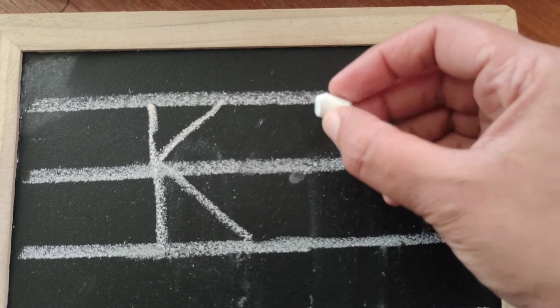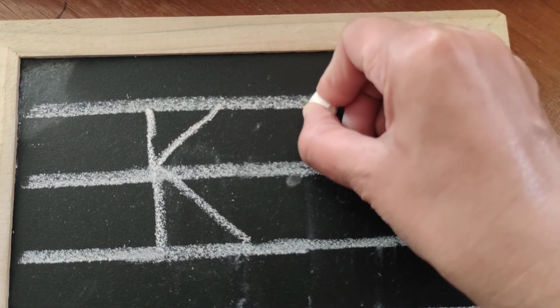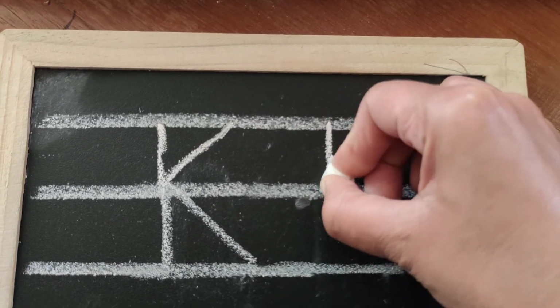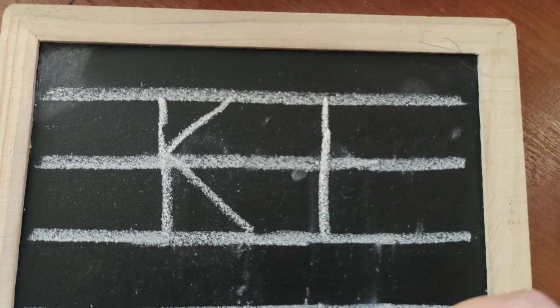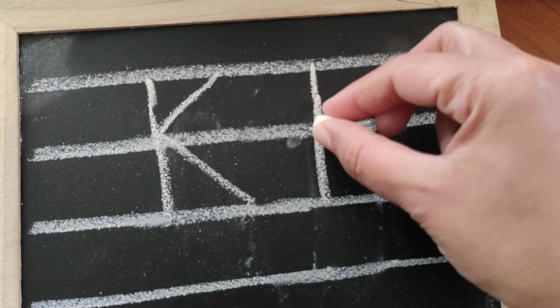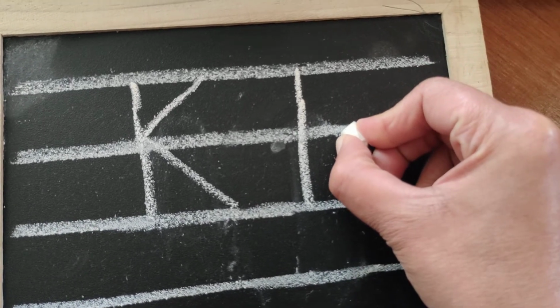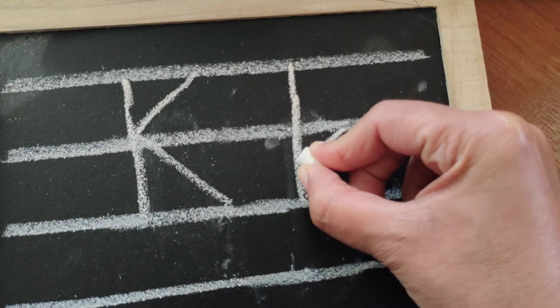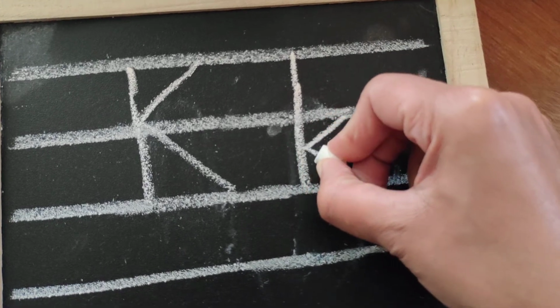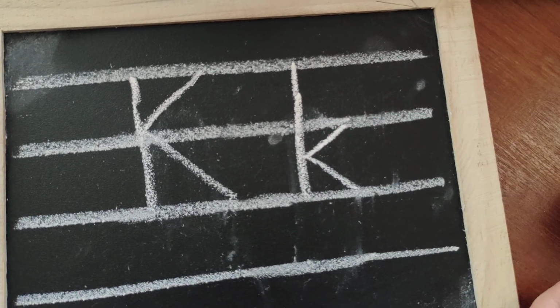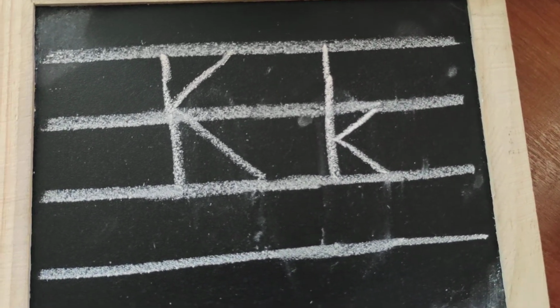Now, how do you write small letter K? Same way, you start with a standing line from the first line to the third line. Now, the slanting lines you will write between the second and the third line. You start a little far, start with a forward slanting line, come to the center, and then another backward slanting line. So that is small letter K.